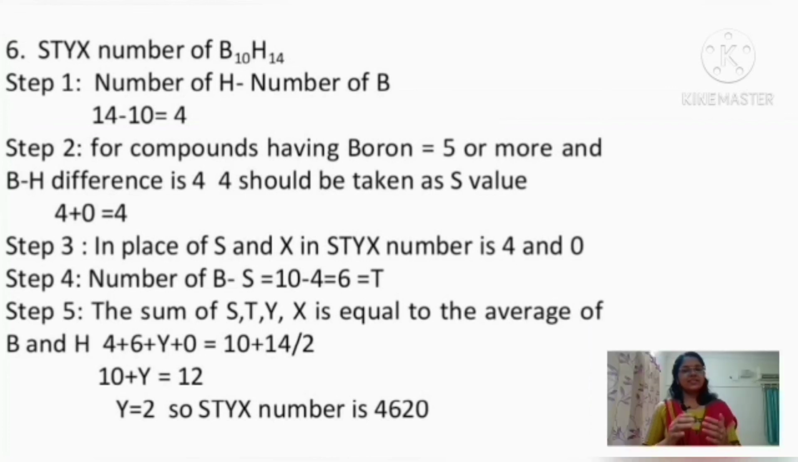Next step is taking the sum of S, T, Y and X, which will be equal to the average of the number of boron atoms and hydrogen atoms present in that borane. Here the S value obtained is 4, the T value obtained is 6, Y we have to find out, and X is 0. So 4 plus 6 plus Y plus 0 is equal to the average, (10 plus 14) by 2, which is equal to 12. So the Y value is 12 minus 10, which is equal to 2. So the STYX number of B10H14 is 4620.